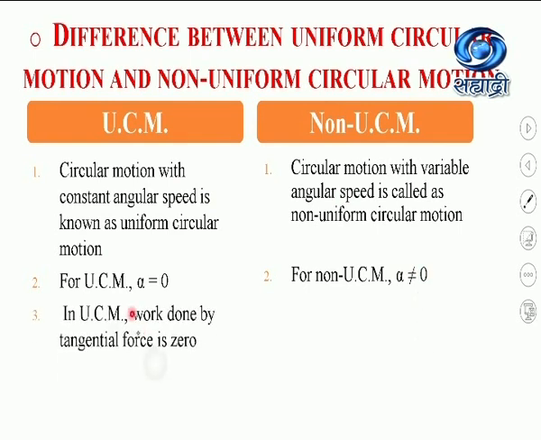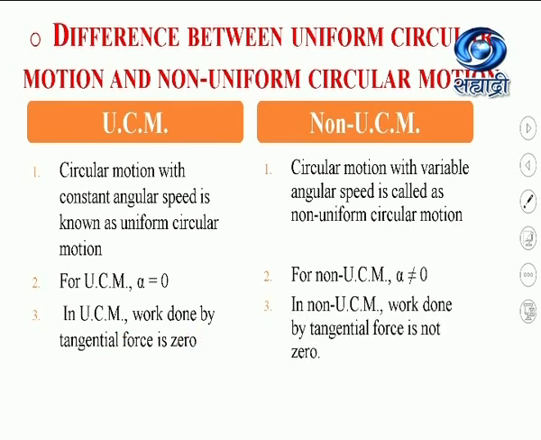Then in uniform circular motion, the work done by tangential force is 0 because the magnitude of the velocity is constant. So the work done by tangential force will be 0. Here, in non-uniform circular motion, the work done by the tangential force is not equal to 0 because the magnitude of the velocity in a tangential direction is going on changing, so there is a force in the tangential direction.